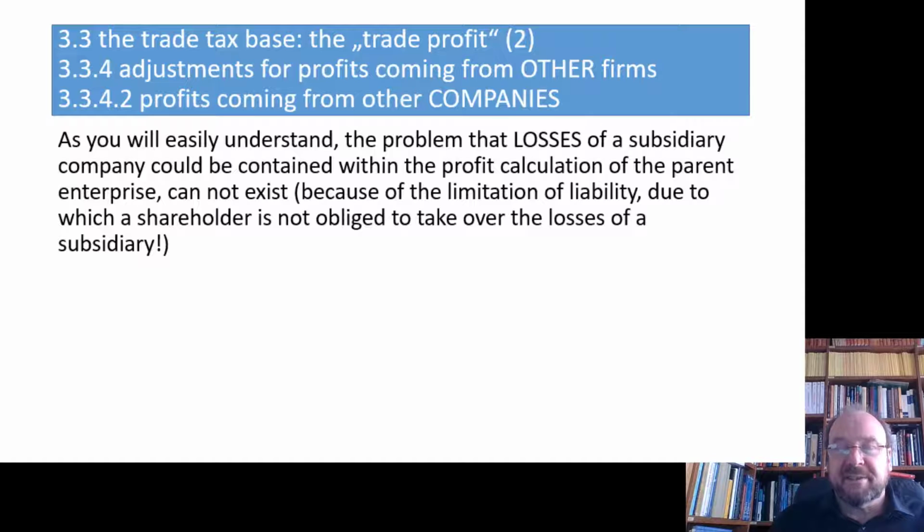The shareholder is not responsible to take over the losses from the GmbH or AG or limited company or whatever it is. So that a shareholder has losses from the subsidiary in his or her own profit calculation is not possible. So we don't need to take that problem into account.